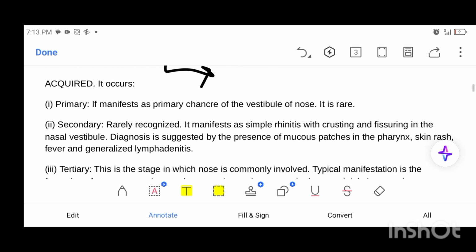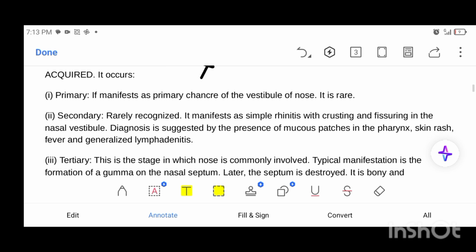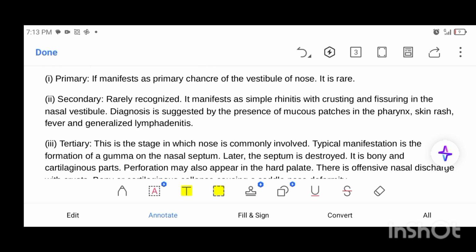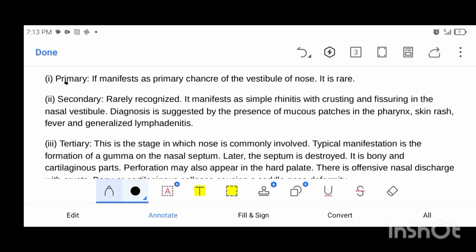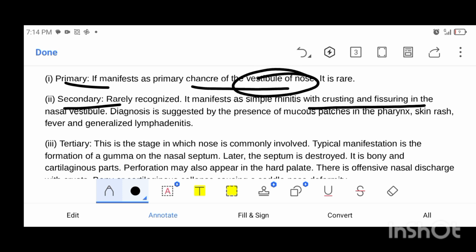In acquired syphilis, primary syphilis manifests as a primary chancre of the vestibule of the nose. It is rare. In primary syphilis, there is only the chancre at the vestibule of the nose. Let me show you a picture in the next slide. Then secondary syphilis, which is basically with simple rhinitis and fissuring. In secondary syphilis, there is crusting and fissuring in the nasal vestibule, and there are mucous patches in the pharynx, skin, and lymphadenitis.